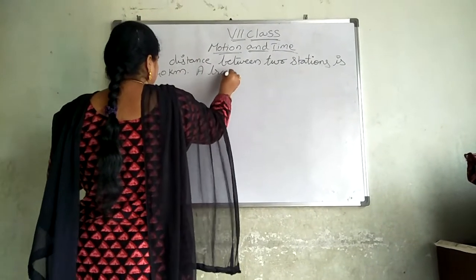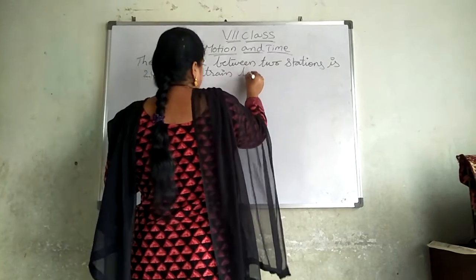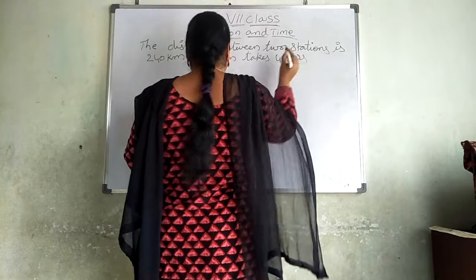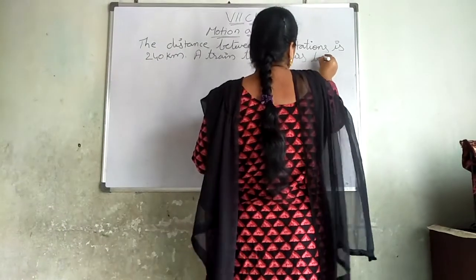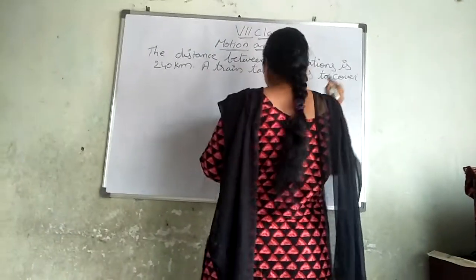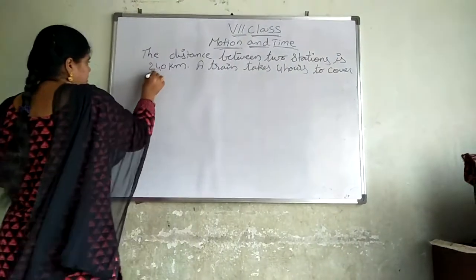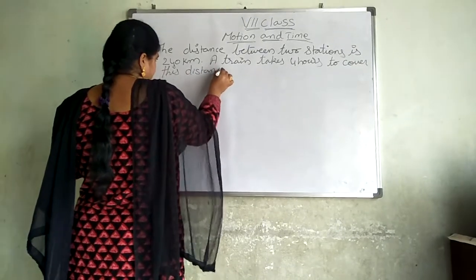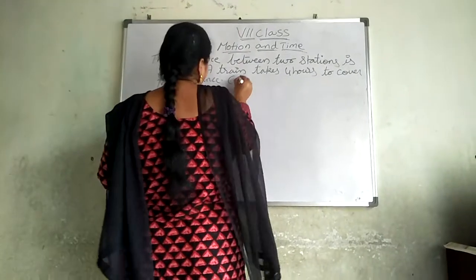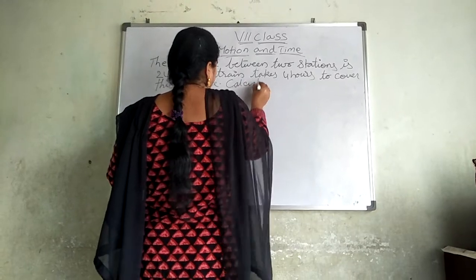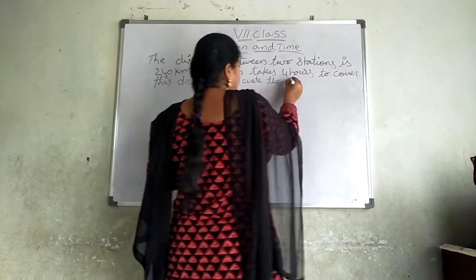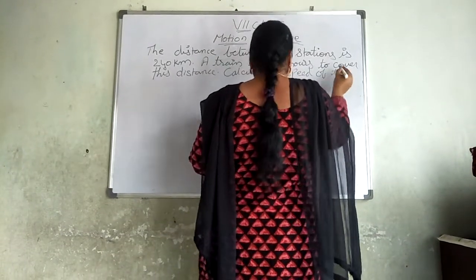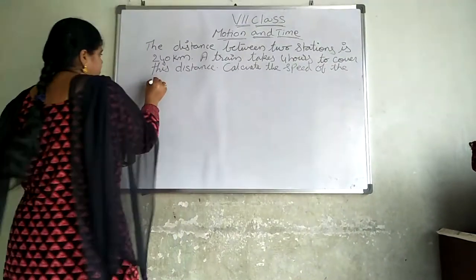The train takes 4 hours to cover this distance. Calculate the speed of the train.